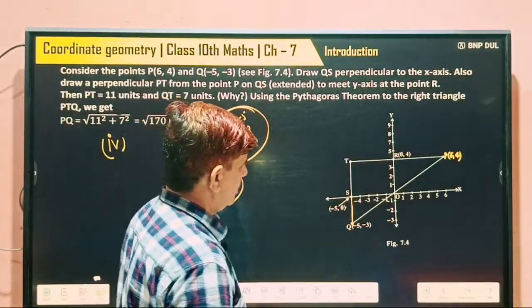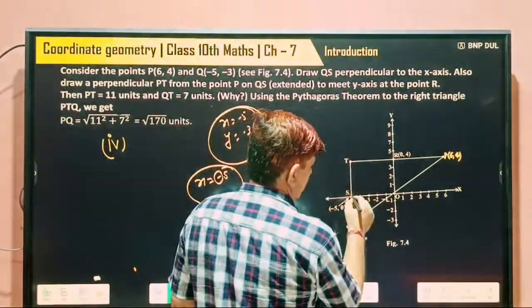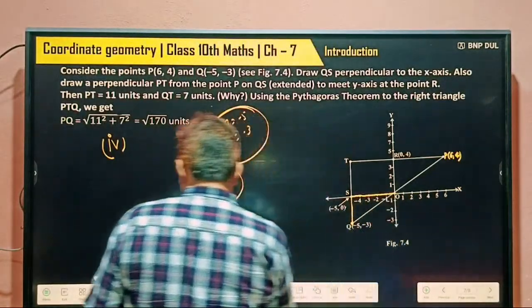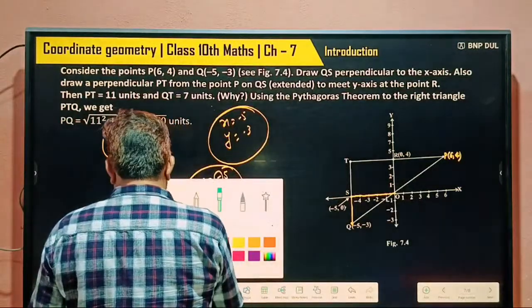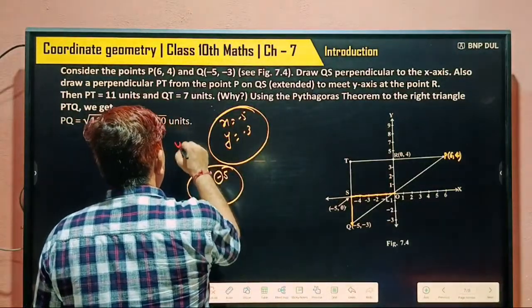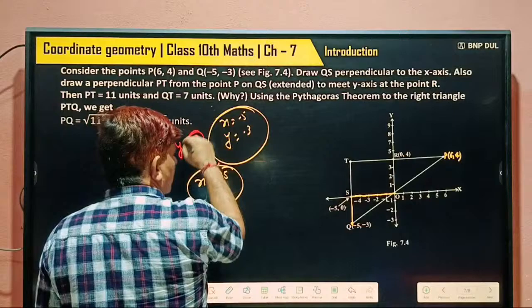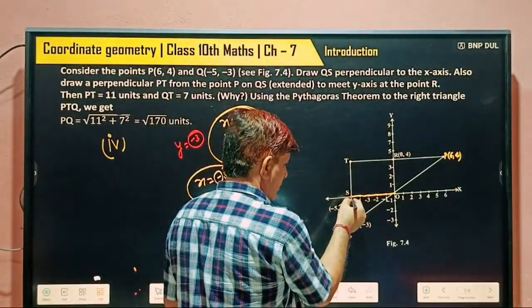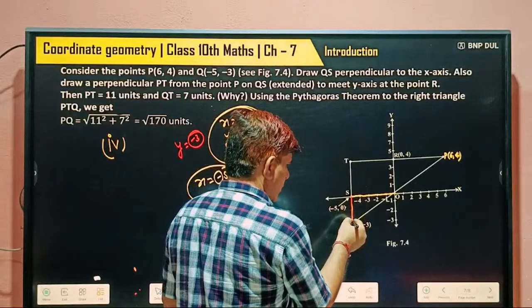Its distance from this, sorry, I have written it wrong. And y equals -3, its meaning is the distance from the x-axis is 3 unit, and the minus is showing its quadrant.